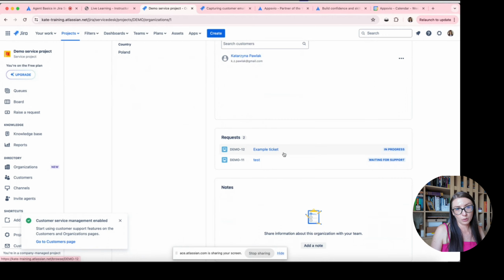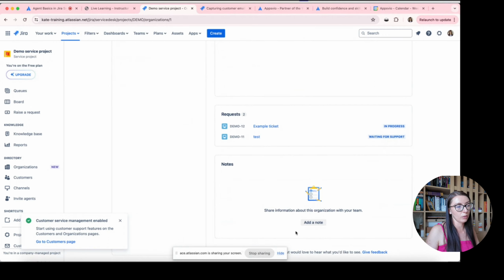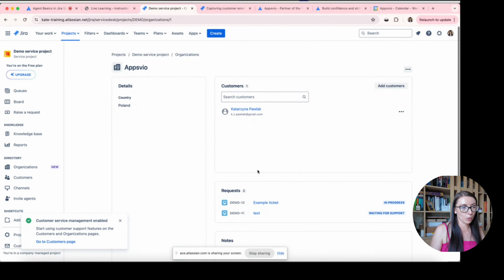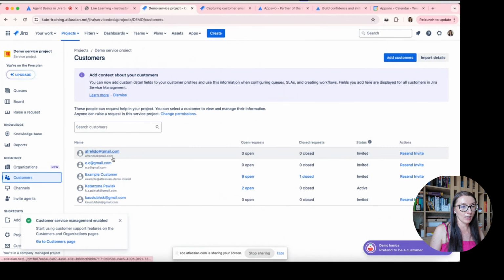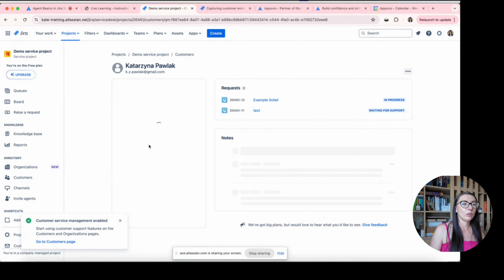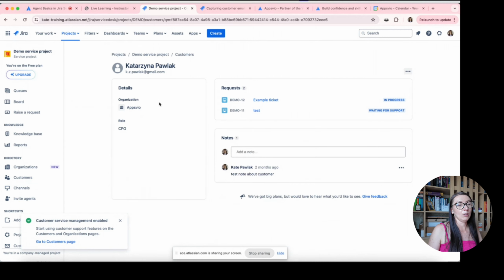And here we also have the possibility to set notes for this organization. And exactly the same set of options you have in case of customers. So when I click on a customer, here we have, in this case, the field role. We also have some notes about this customer and a list of requests created by this customer.